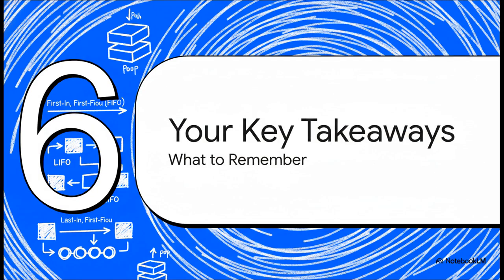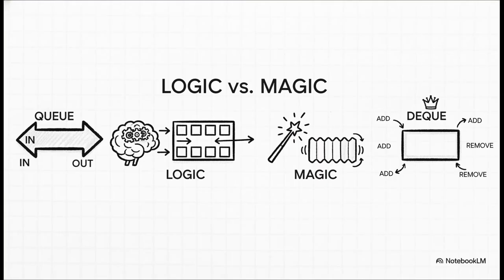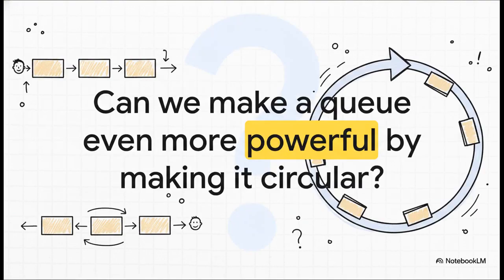All right, let's bring it all home. If you're going to remember just a few things from our time today, make it these key points. So the big takeaway is this. Queues are all about that fair first-in, first-out rule. It is absolutely vital to understand the manual logic with pointers and error checks for your interviews and for a deeper knowledge of programming. But in practice, Python's magic just handles it all with simple list methods. And when you need that extra power, the deque gives you ultimate flexibility. And remember, while lists are fantastic for learning, for high-performance stuff in the real world, you'll want to use Python's specialized collections.deque object.